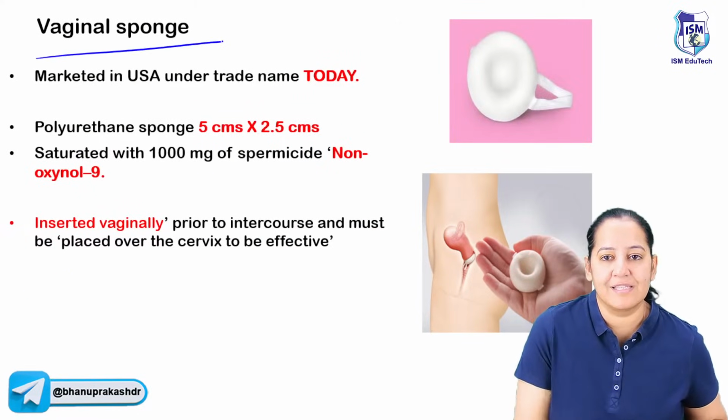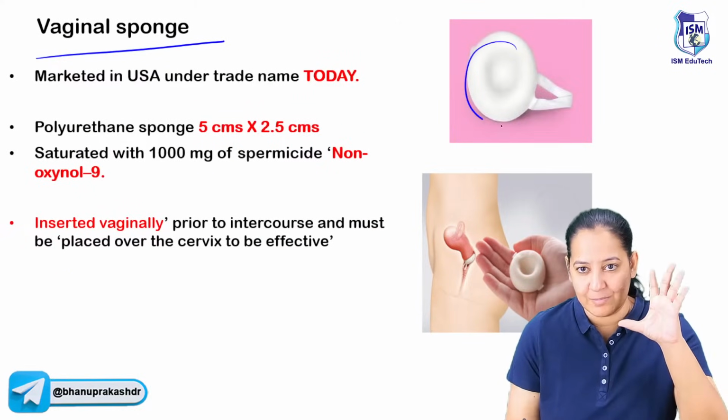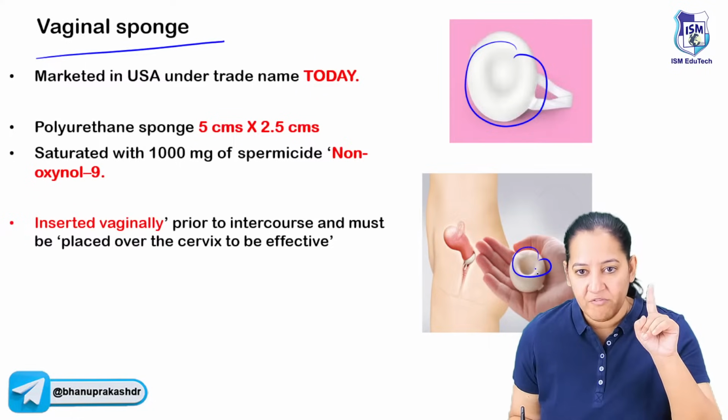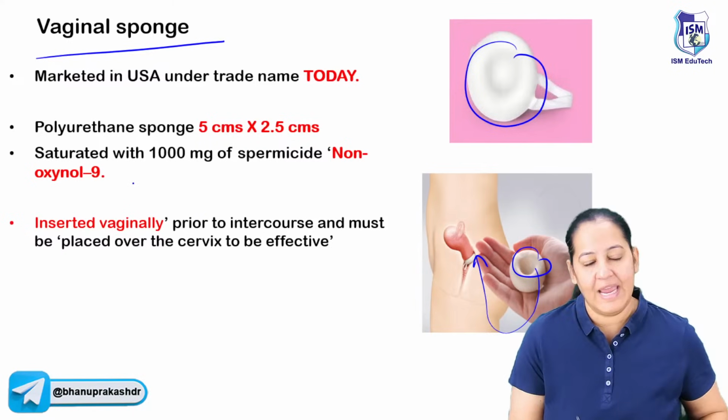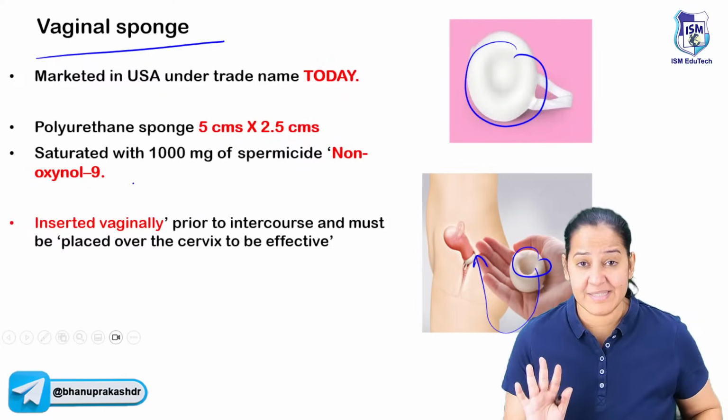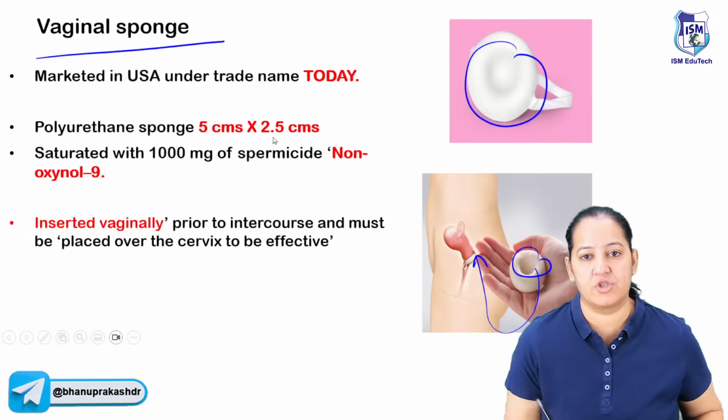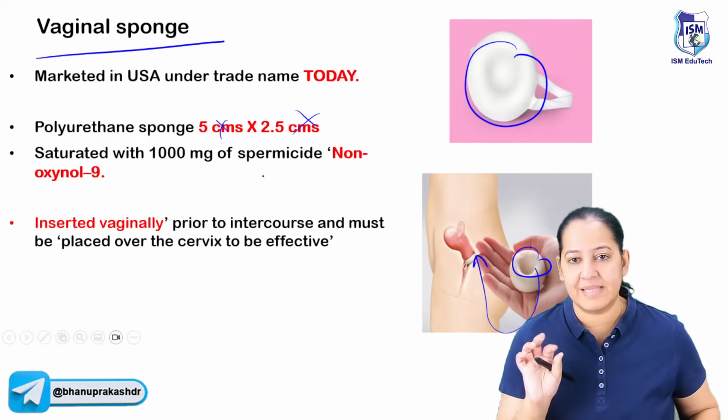The next is the vaginal sponge. It's like a small sponge. It has to be worn by the female partner inside the vagina just before the sexual intercourse. And again, it has to be kept there for 6 hours maximum. Otherwise, it can also cause toxic shock syndrome. You don't have to learn the size, but it's like a sponge-like thing.